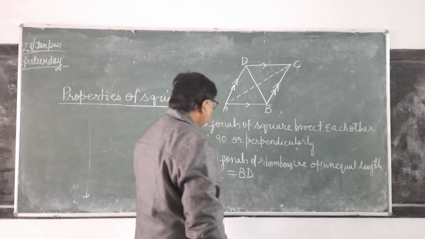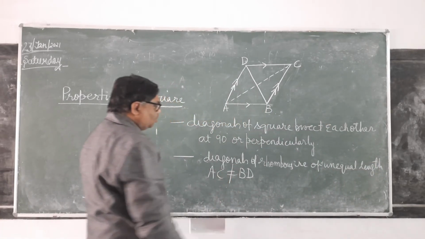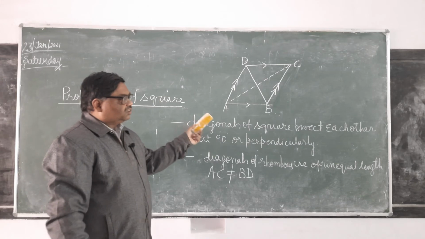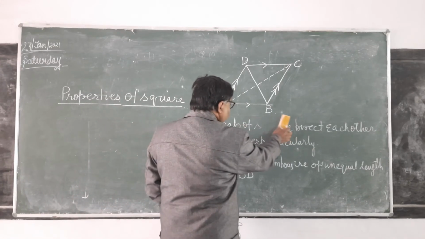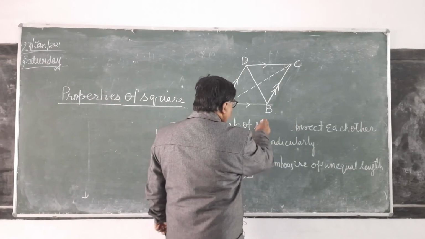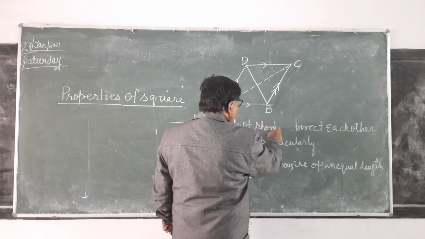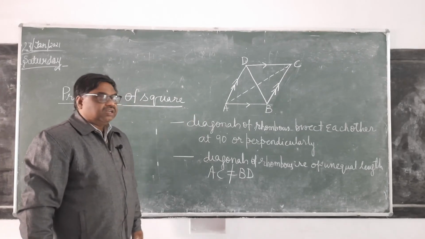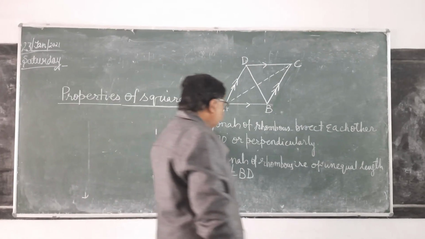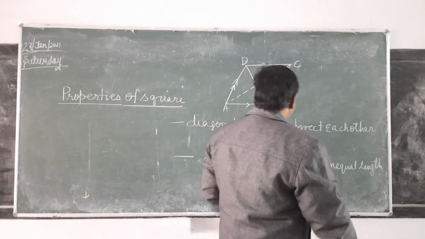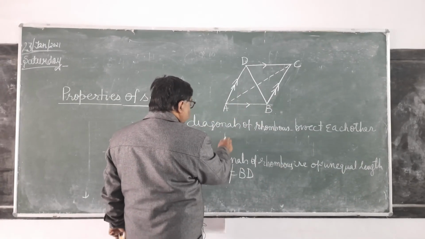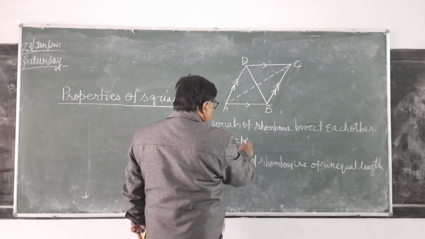Means AC is not equal to BD. And secondly, diagonals of rhombus bisect each other, not only bisect each other but also perpendicularly. ये एंगल क्या होगा? Yes, they bisect each other perpendicularly.